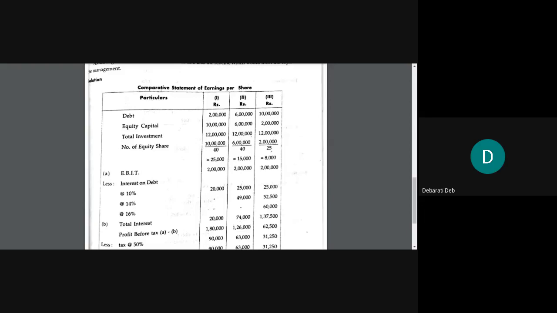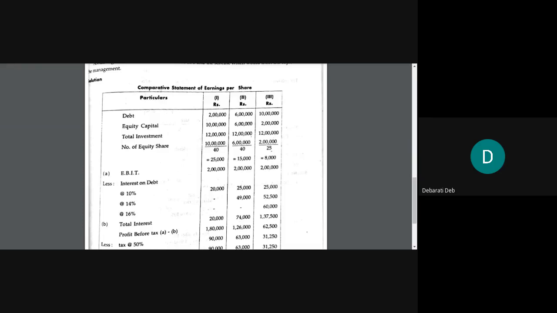So, see, in this question, it is mentioned that the current market price is 40. But if the amount of borrowing, that means borrowing means what? Debt. If the amount of borrowing exceeds 7,50,000, then the market price is going to drop to 25. So in the third option, the amount of borrowing is 10 lakh, which is more than 7,50,000. That is why the market price per share of the third option will drop to 25. Understood?